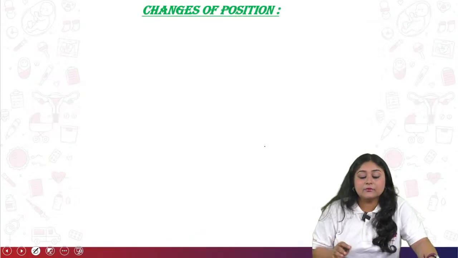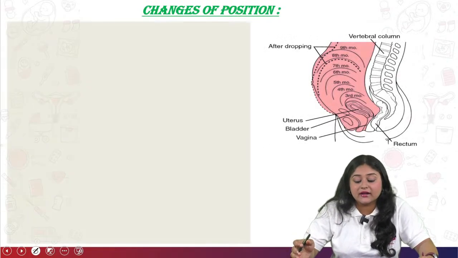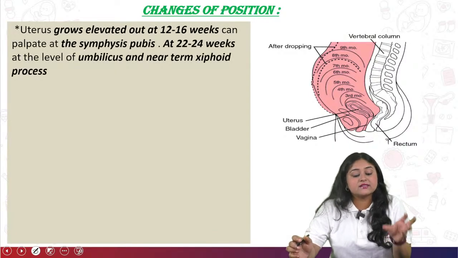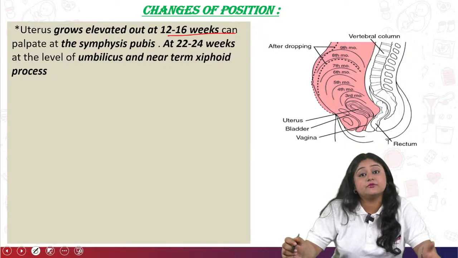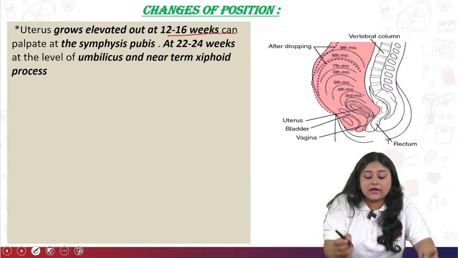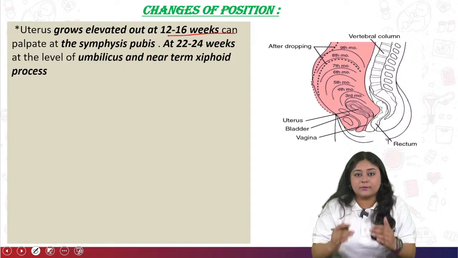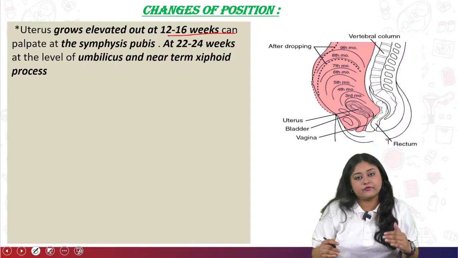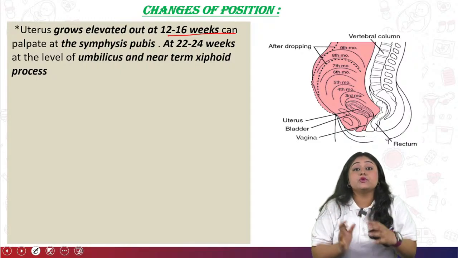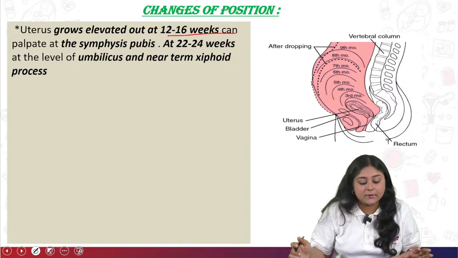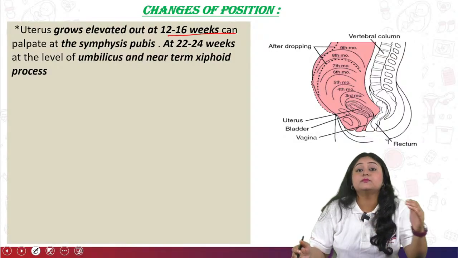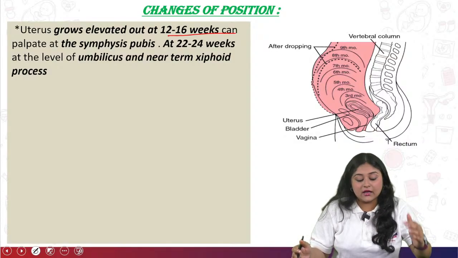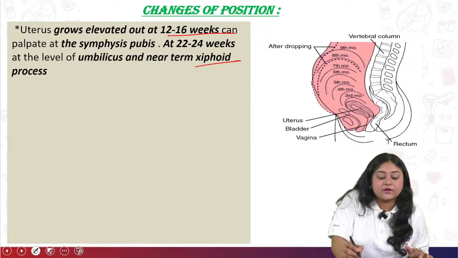Okay, next we come to the changes of position. So what are the positions? First, the uterus grows elevated; at 12 to 16 weeks, in early pregnancy, you can palpate the fundal height near the symphysis pubis. At 20 to 24 weeks you can assess the fundal height at the level of the umbilicus, or navel, and then near the xiphoid process.